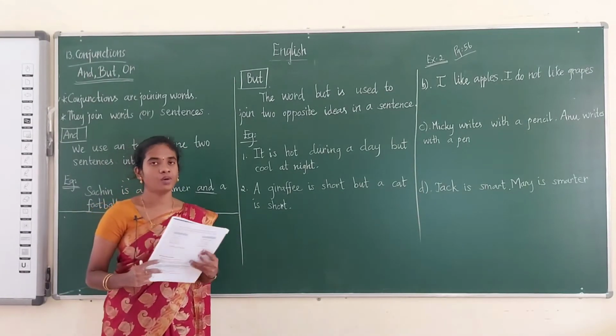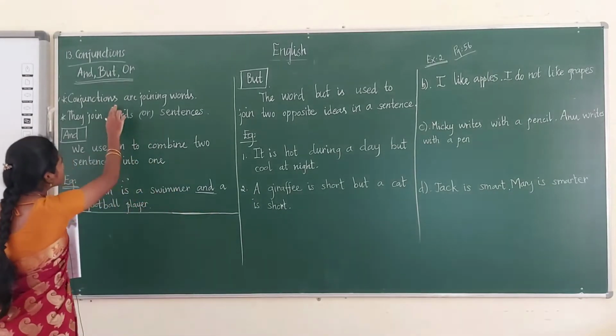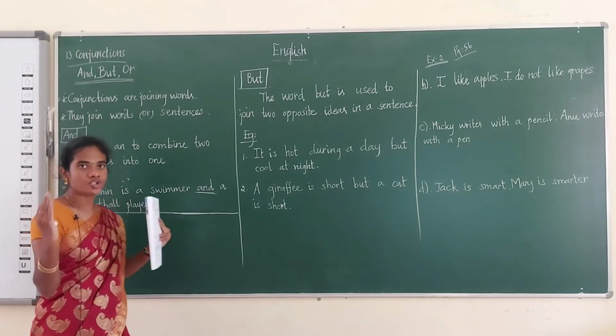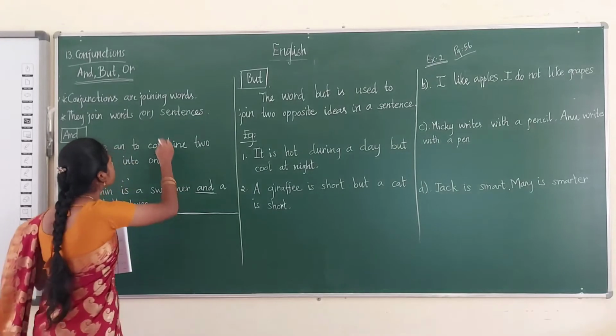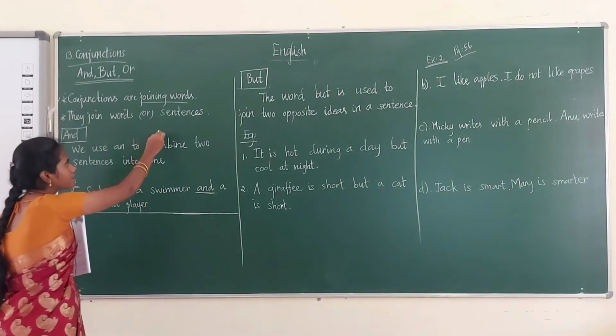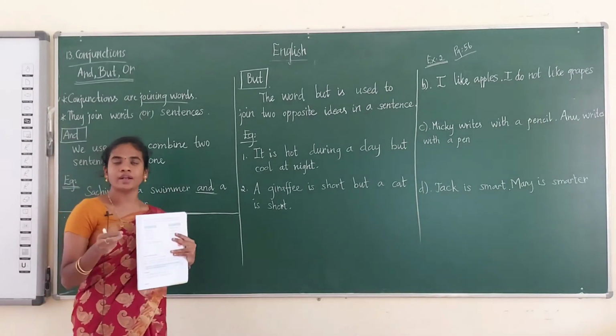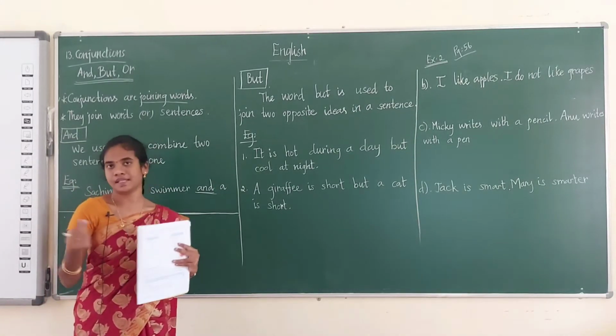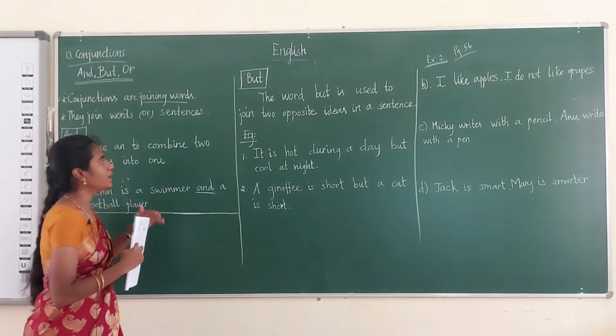Now, what is a conjunction? Conjunctions are joining words. They join words or sentences. The conjunction will join two words or two sentences. That is known as a conjunction.